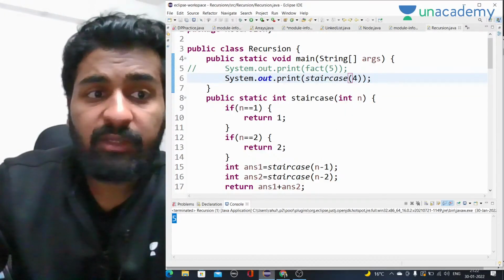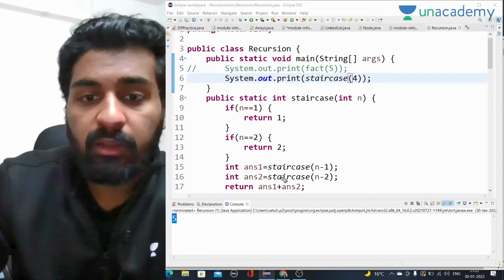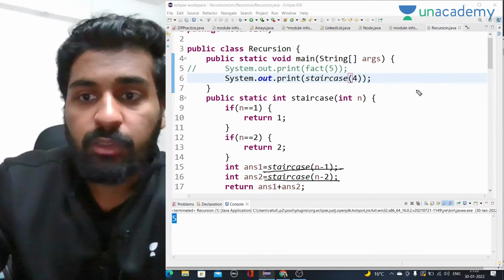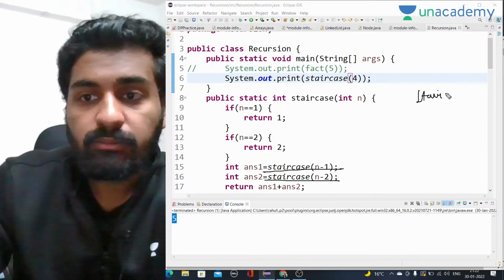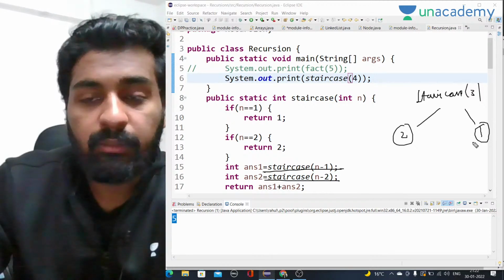Now let's see if there are overlapping subproblems. There will be. This is just like Fibonacci, right? The recurrence relation is the same, so there will be overlapping subproblems. So if we are talking about staircase of 3, then what we have to do is call for values 2 and 1, right?